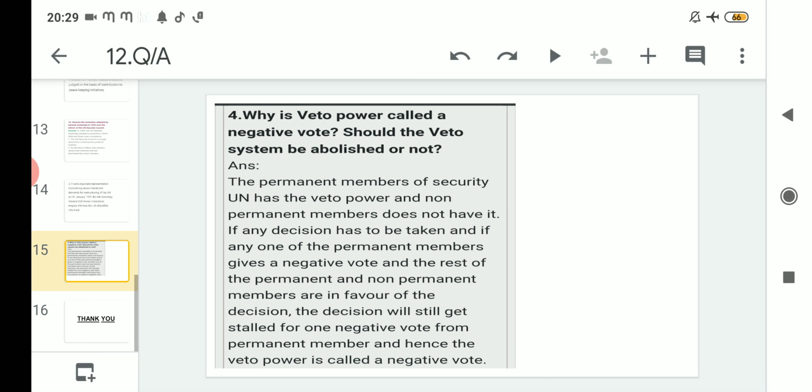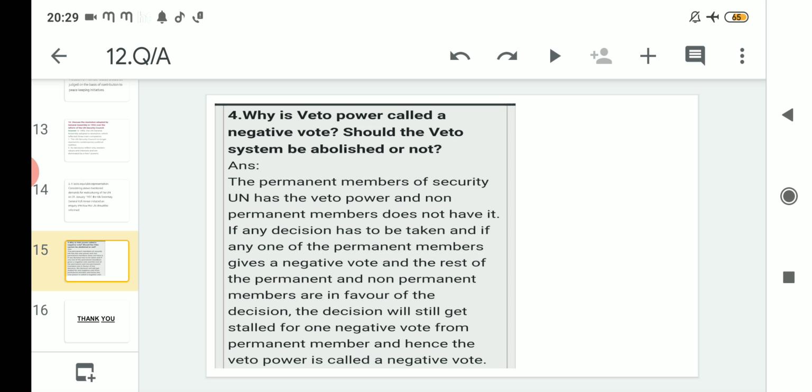And regarding the last very important question of this chapter: why is veto power called a negative vote? As we have discussed earlier, veto power is actually a negative vote. I have told you earlier that the permanent members of the Security Council, 5 in number, have the veto power, and non-permanent members do not have it.